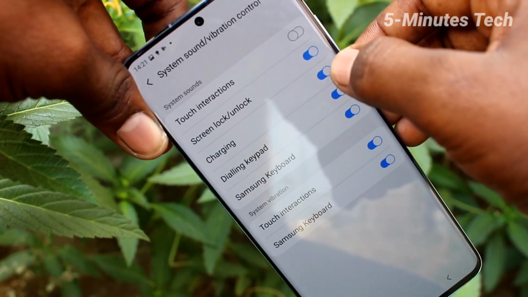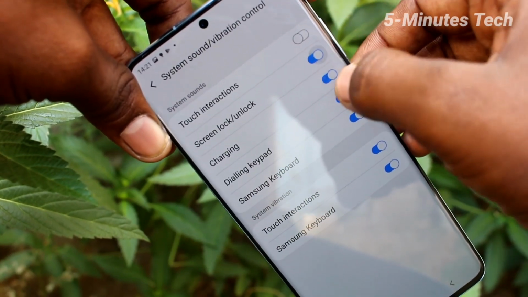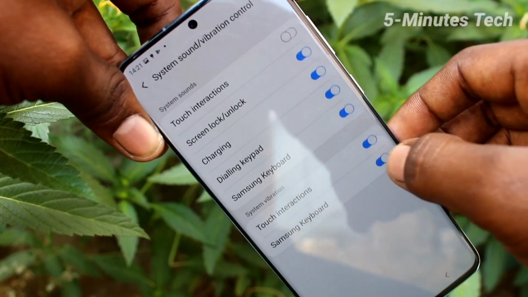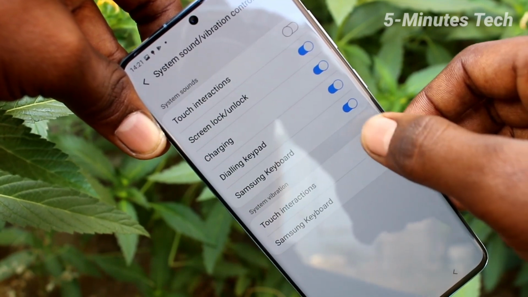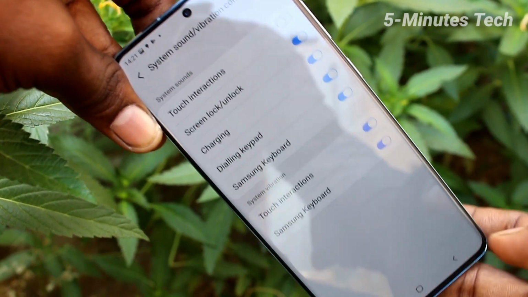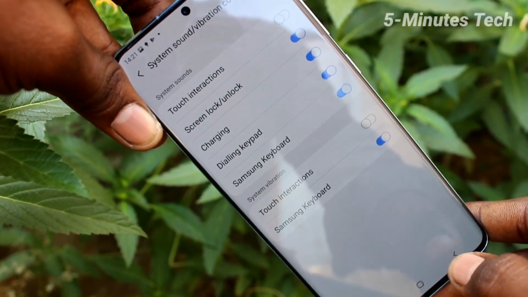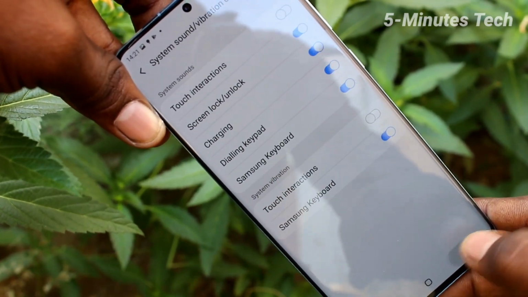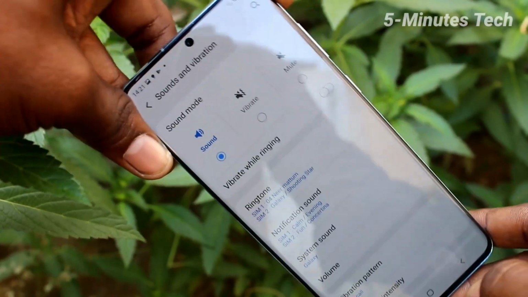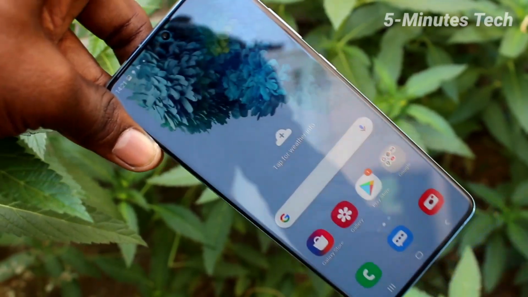Here you can control some sounds like touch interactions, screen lock and unlock, charging sound, dialing keyboard, Samsung keyboard, touch interactions. So in this way you can control some sounds, that is system sounds and vibration control. So in this way you can easily set ringtone and control other tones on your phone.